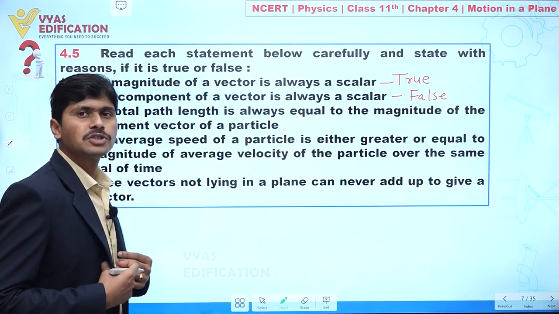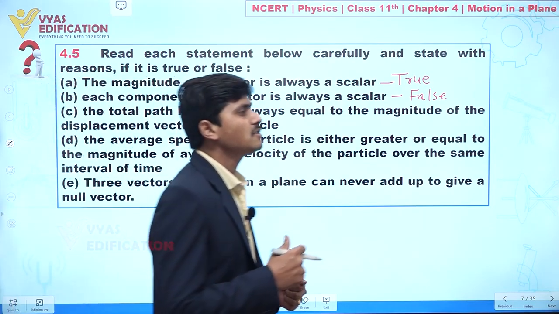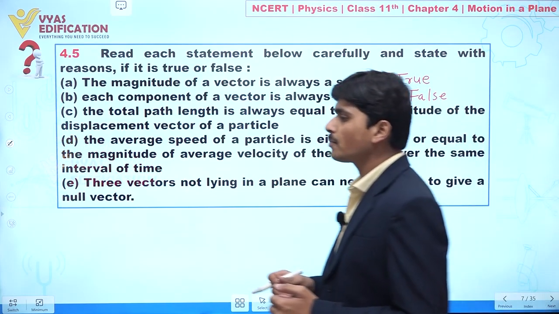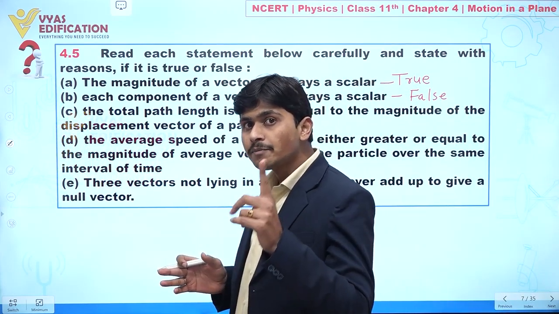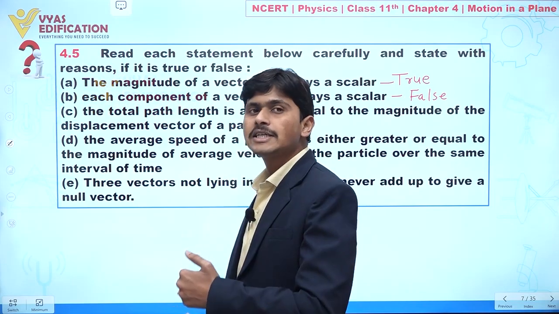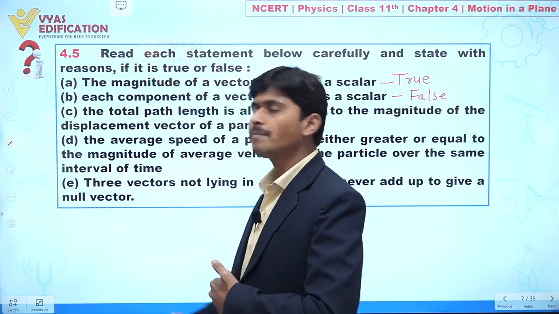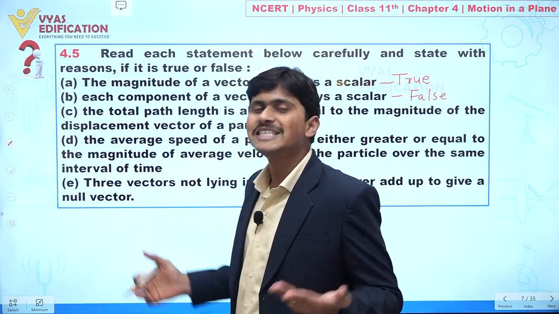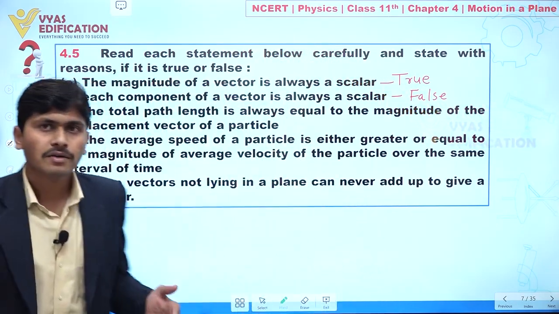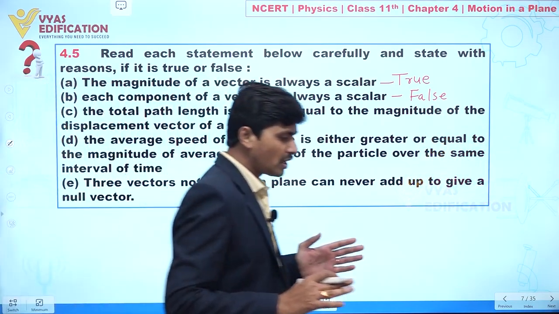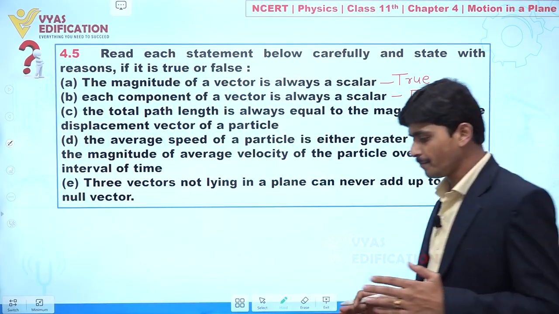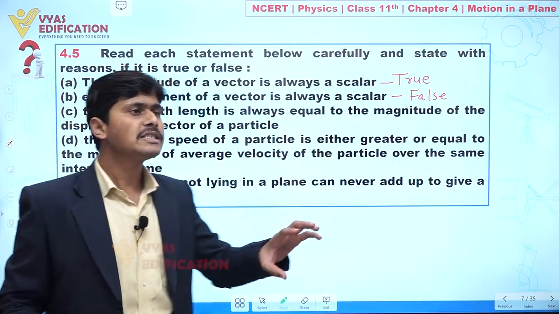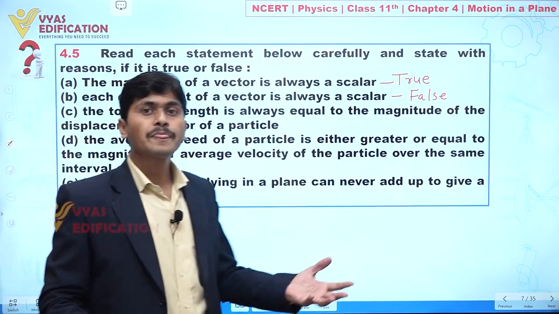But let's suppose the situation now changes. I am going like this. I move up to this point and then I take a U-turn, and let's suppose I come to this position. At that time, displacement is what? It is the minimum straight line distance between the final position and the initial position. So this is displacement. But what about total distance? Total distance is the total length of the path that I am covering. Clear? So this is the total length. So we can say distance is not always equal to displacement.